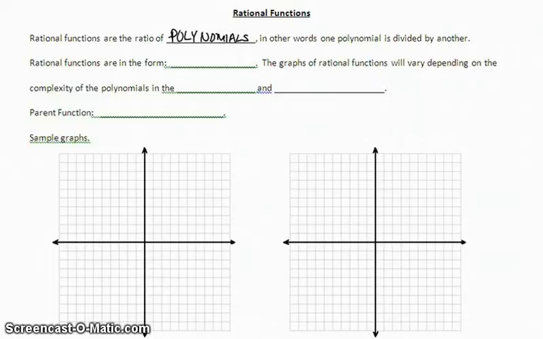They're usually in the form of, and this is going to look familiar when we did our division, f of x equals g of x, some polynomial, divided by h of x, another polynomial. The graph of rational functions really vary depending on the complexity of those polynomials or functions in the numerator or top of the fraction and denominator.